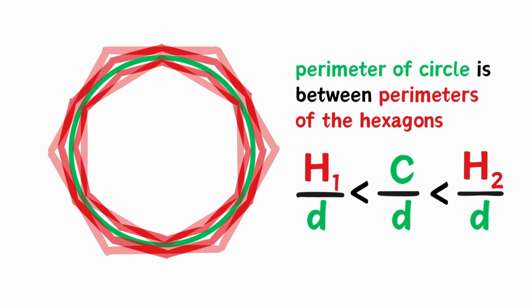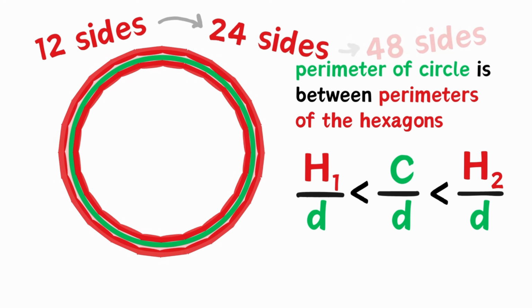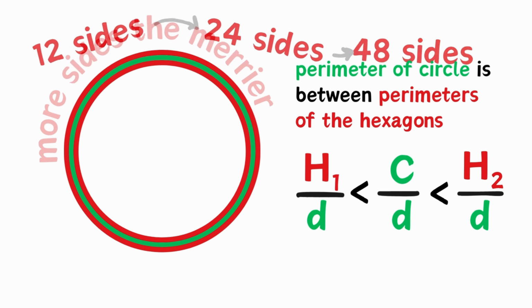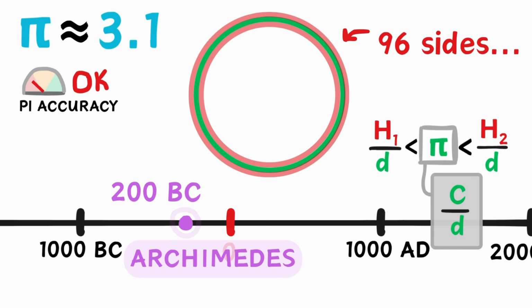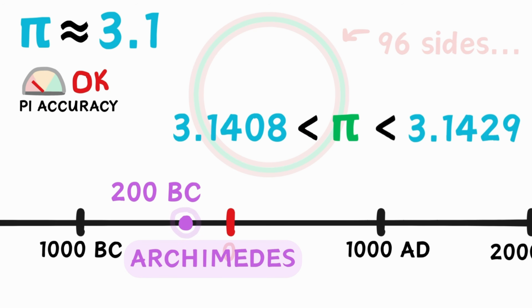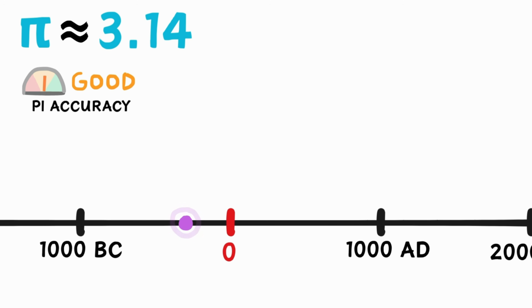If you double the number of sides on both polygons to 12, and then 24, 48, and so on, their shapes begin to hug the circle more closely. By using polygons with 96 sides, Archimedes was able to use this method to accurately narrow pi down to the second decimal place.